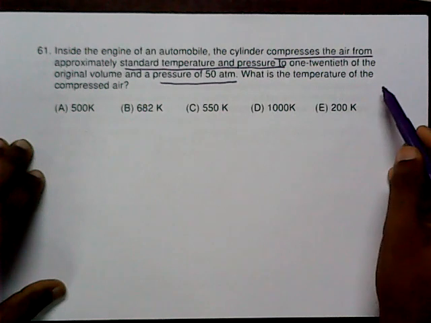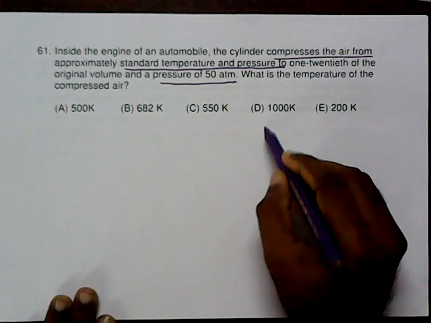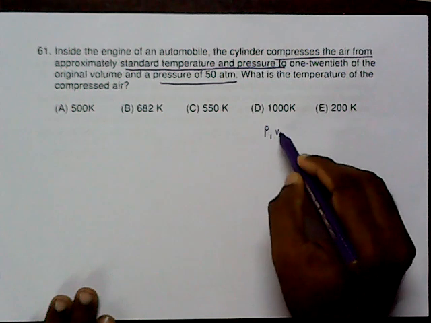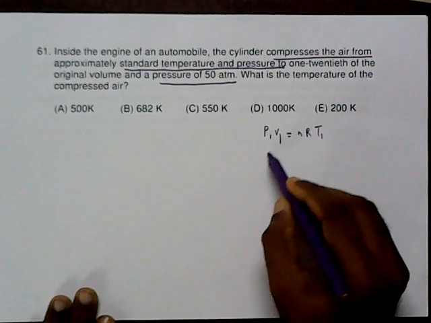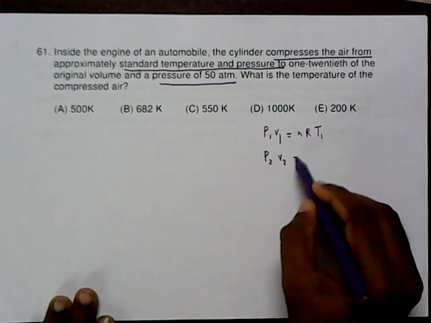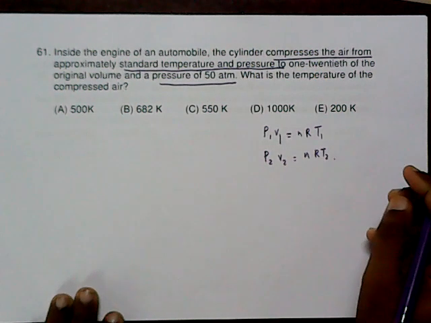Then what is the temperature of the compressed air? So we can just use the ideal gas equation. P1 V1 equal to nRT1. For the second case, we can write P2 V2 is equal to nRT2. So that is a very important concept.